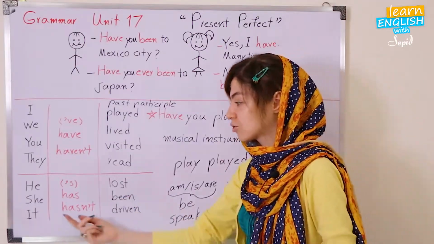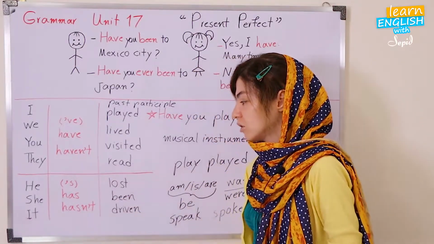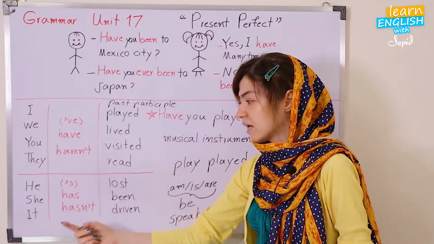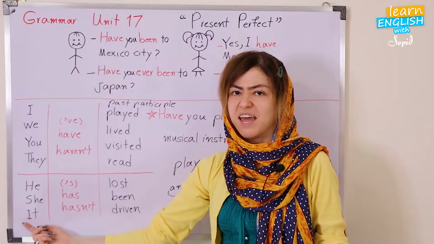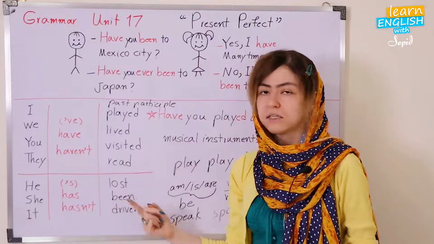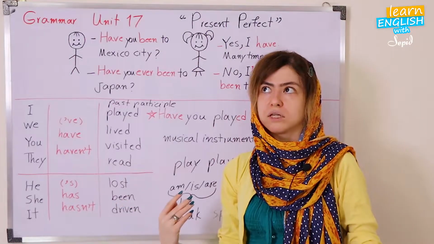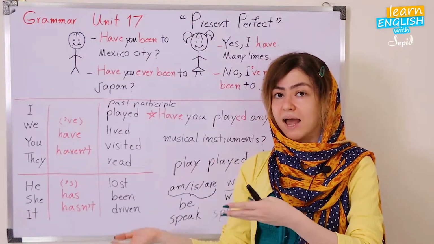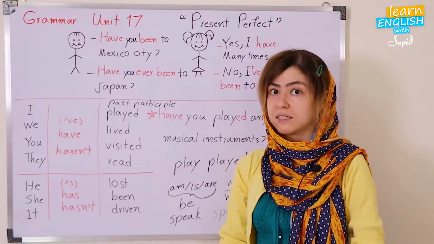Been to Australia. For it, for instance, I'm talking about my cat, we can say it hasn't been to, for instance, France. I've been to France, but my cat hasn't been to France, like this.